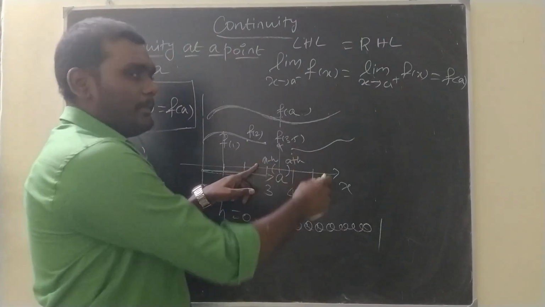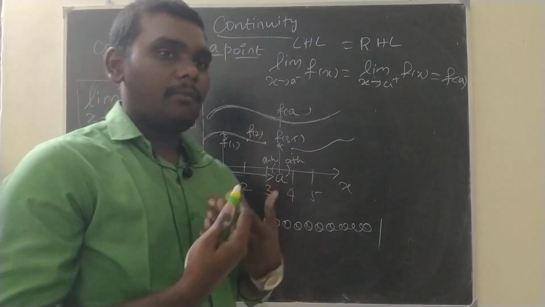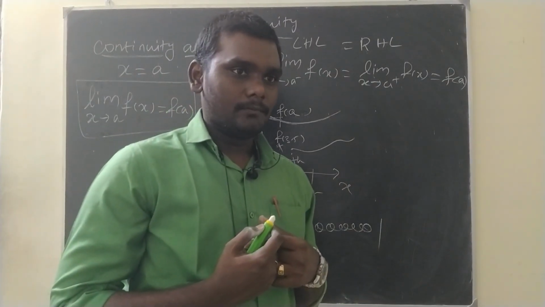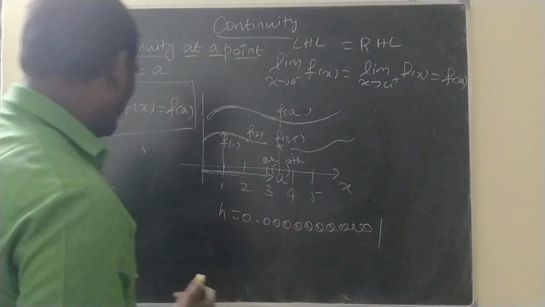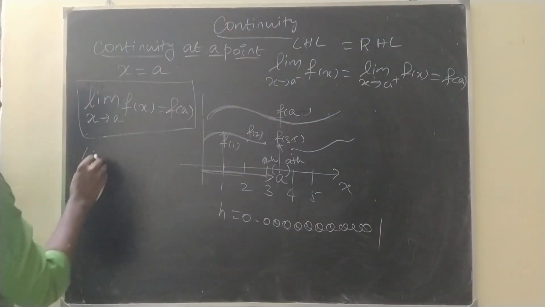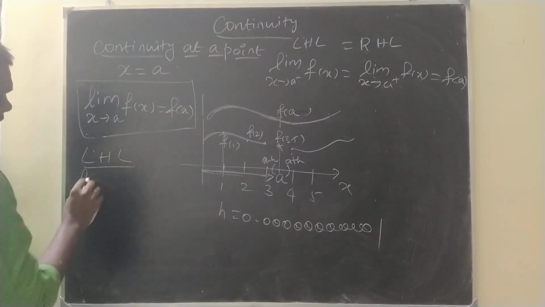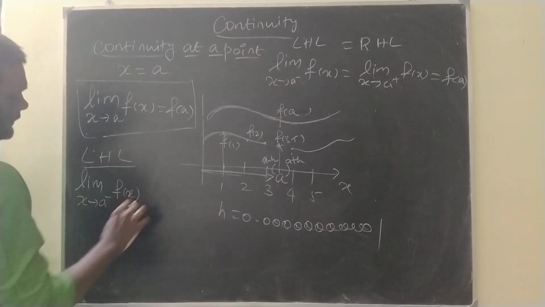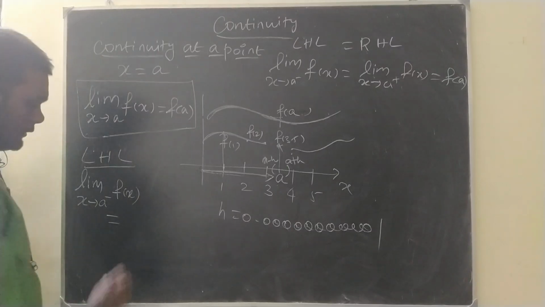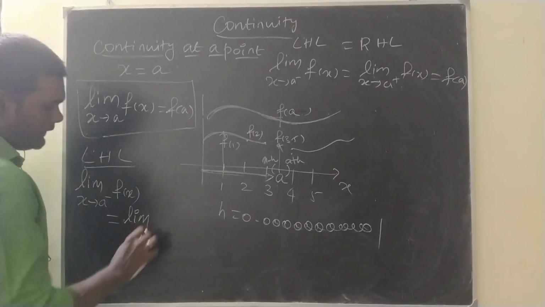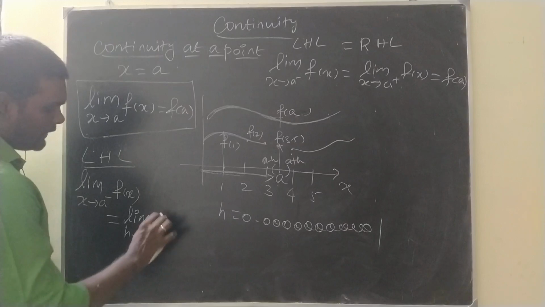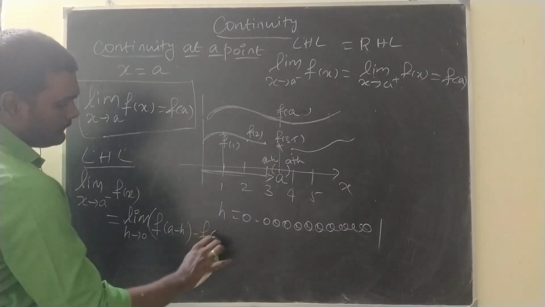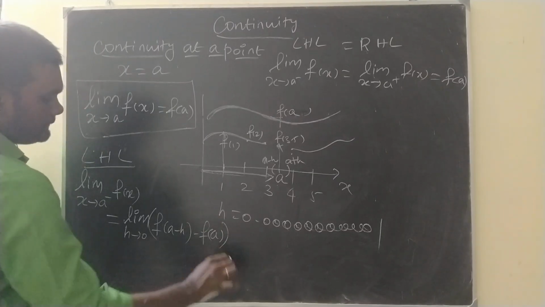See, here I said a minus h. Now we will define what is left hand limit and what is right hand limit. Left hand limit means limit x tends to a minus f of x, that is equal to limit h tends to 0 f of a minus h minus f of a.